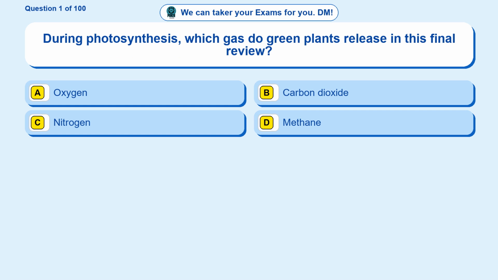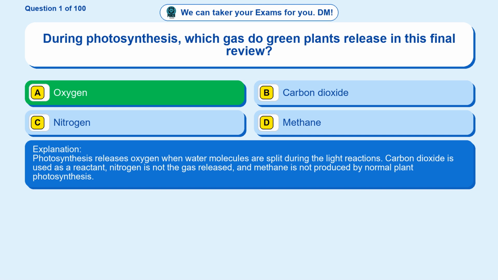Question 1. During photosynthesis, which gas do green plants release in this final review? Option A, oxygen. Option B, carbon dioxide. Option C, nitrogen. Option D, methane. The correct answer is option A, oxygen. Photosynthesis releases oxygen when water molecules are split during the light reactions. Carbon dioxide is used as a reactant, nitrogen is not the gas released, and methane is not produced by normal plant photosynthesis.